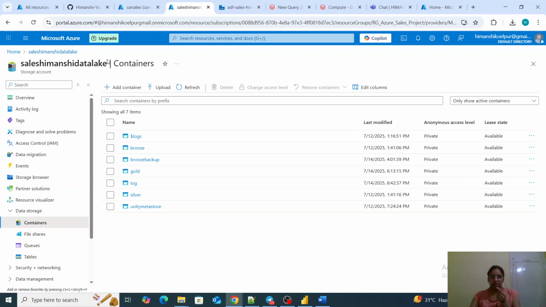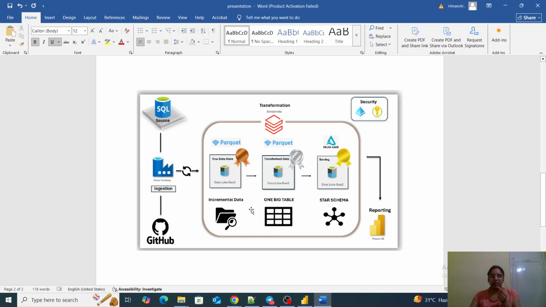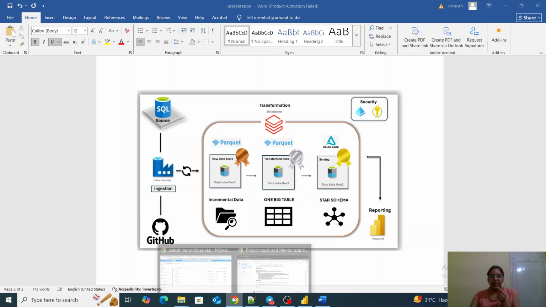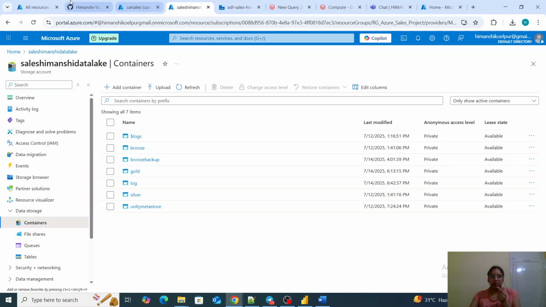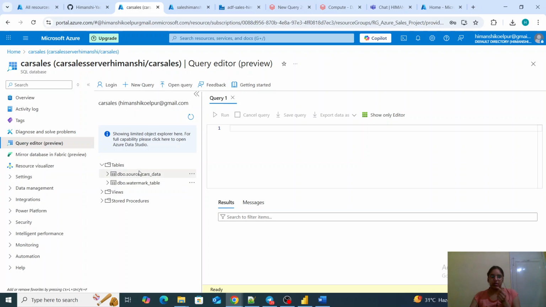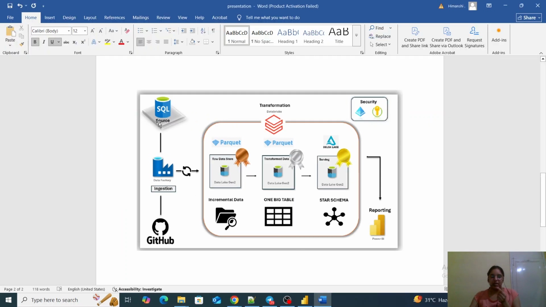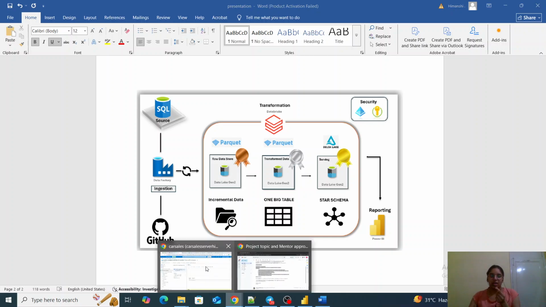This is my Azure Data Lake Storage. This is the bronze layer, this is the gold layer, this is the silver layer. Everything is there in my data lake itself. So once our GitHub data is pulled to our SQL database, we will be having data in this SQL table, and then our data, using Data Factory, will be sent to the bronze layer. So this is the bronze layer which I have created in data lake.